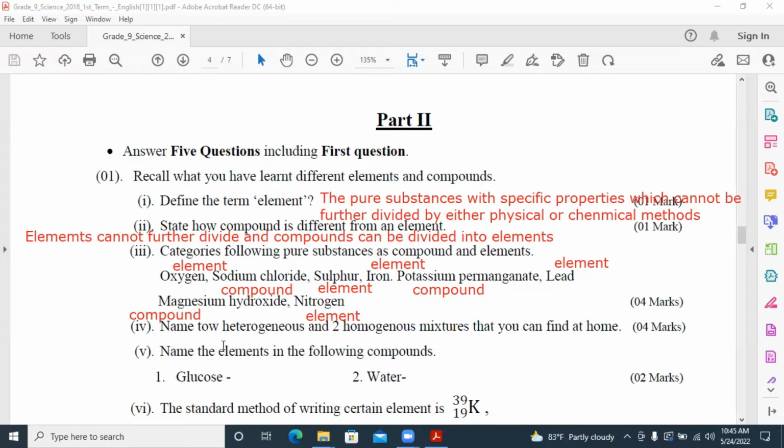Name 2 heterogeneous and 2 homogeneous mixtures that you can find at home. Heterogeneous mixtures, we can take fruit salad and also mortar mixture. Heterogeneous mixtures are the mixtures in which the components can be separately identified. Homogeneous mixtures are the mixtures in which the components cannot be separately identified. Answers: sugar solution, salt solution.